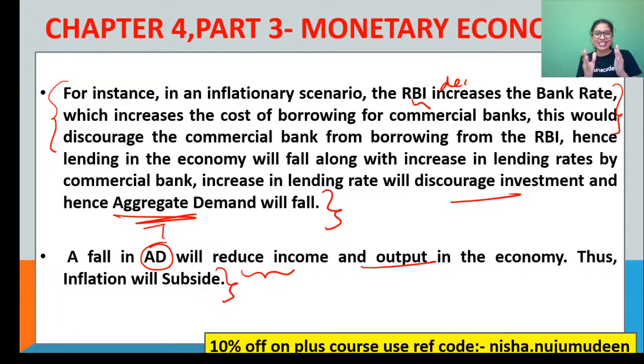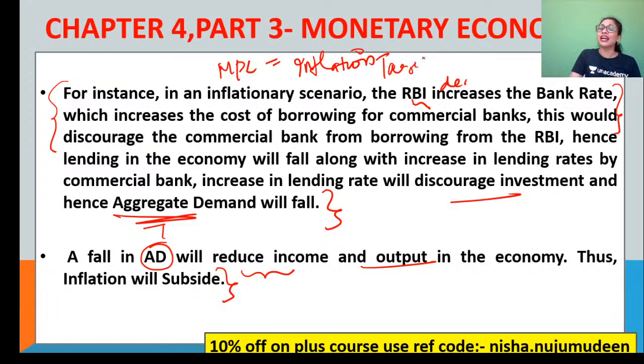Based on this interest rate, in yesterday's editorial we had a topic based on the Monetary Policy Committee. There, they are saying that they are going against the principle of the Monetary Policy Committee with regard to what? Inflation targeting. What is inflation targeting, my young officers? Inflation targeting means the rate at which inflation is fixed. Since 2016, under the Urjit Patel committee, we have been doing that. Now they said that inflation should be fixed at a rate of 4% with a band of plus or minus 2%. That is, up to 6% they can go, but not more than that, and up to 2% they can reduce, but not below that.